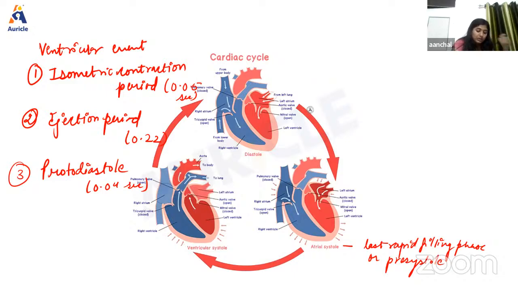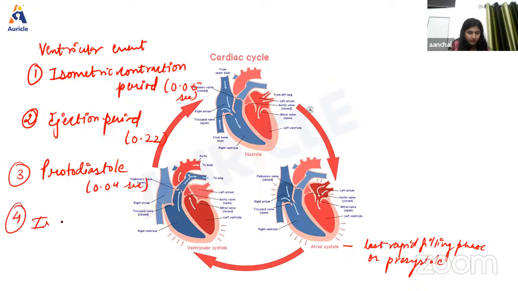Okay. So now, as we can see, there will be no change in the heart during this period. So protodiastole indicates only the end of systole and the beginning of diastole. Okay. And also, as we have read, there is a closure of the semilunar valve during this phase. So the closure of the semilunar valve will cause the second heart sound. Okay, that is done.